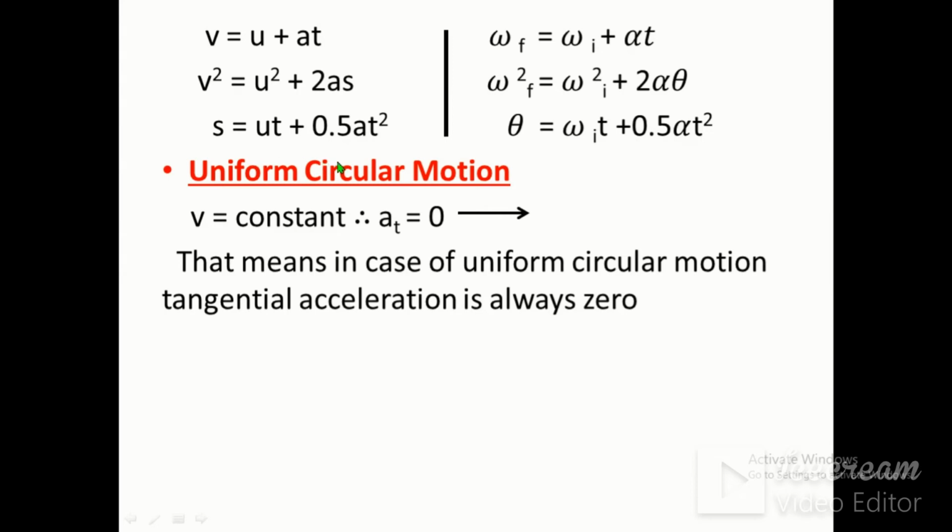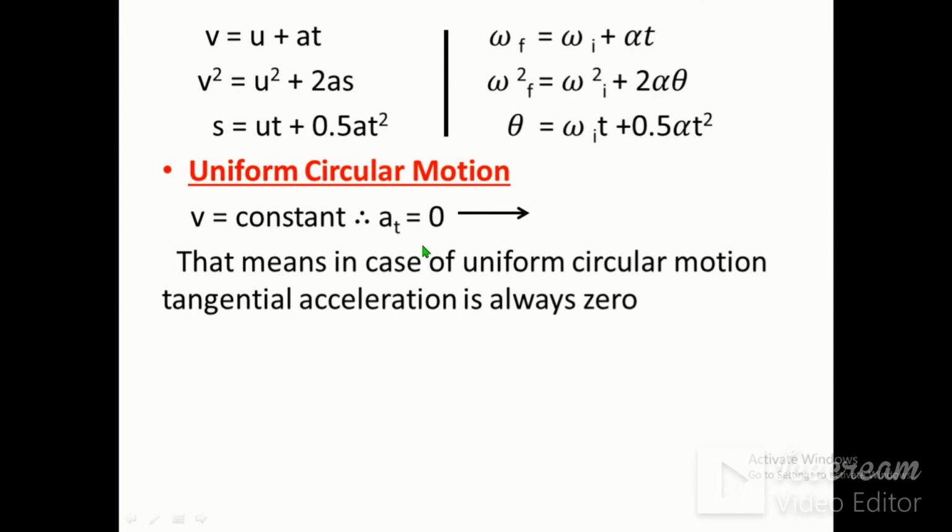s is equal to ut plus half at square becomes theta is equal to omega t plus half alpha t square, where theta is equal to angular displacement, omega is equal to initial angular velocity, t is equal to time taken, alpha is equal to angular acceleration, and t is equal to same time taken.